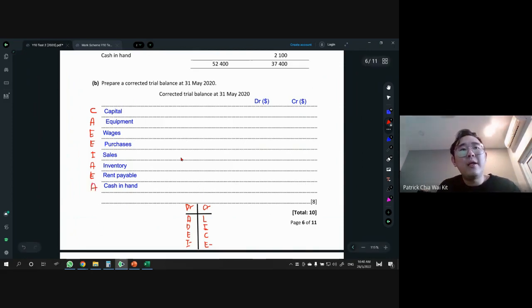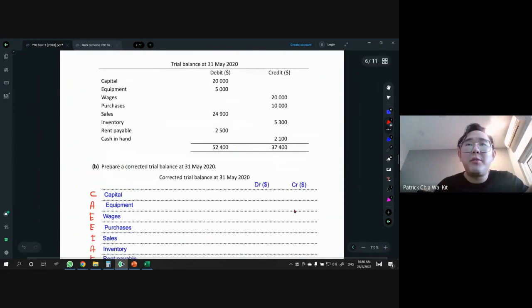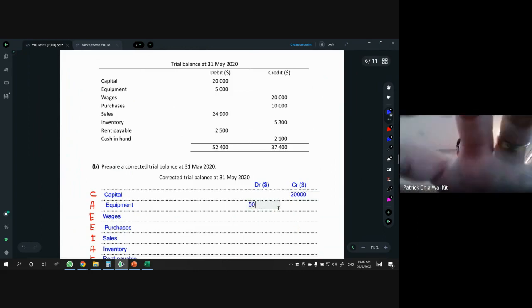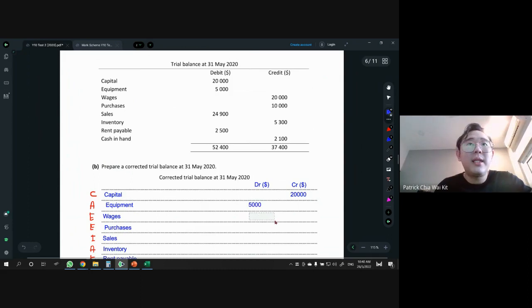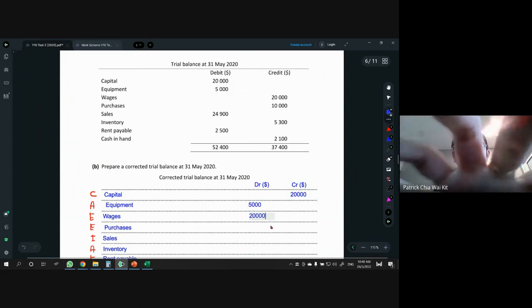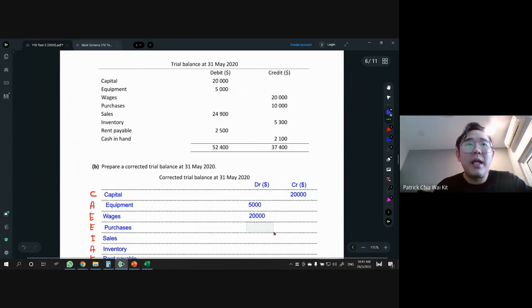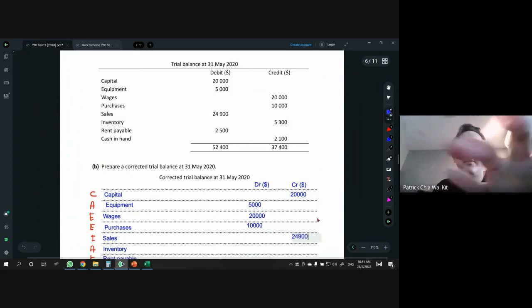By knowing their elements, according to the link here, you will know whether to put the number on the left hand side or right hand side. So let's put capital. Capital should be on the right hand side, 20,000. After that, equipment is asset, so on the left hand side, 5,000. Wages is expense on the left hand side, so 20,000. Purchases is on the left hand side, expense, so 10,000. Sales is income on the right hand side, 24,900.